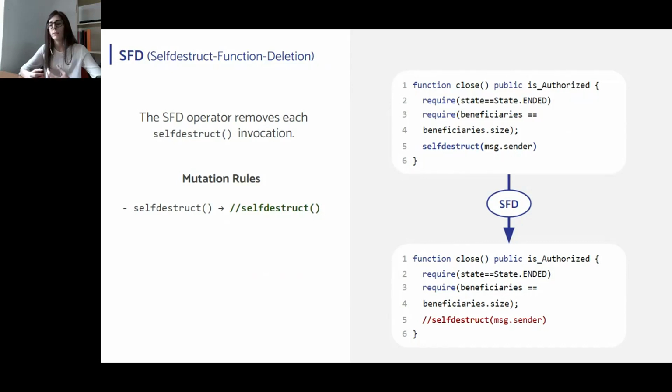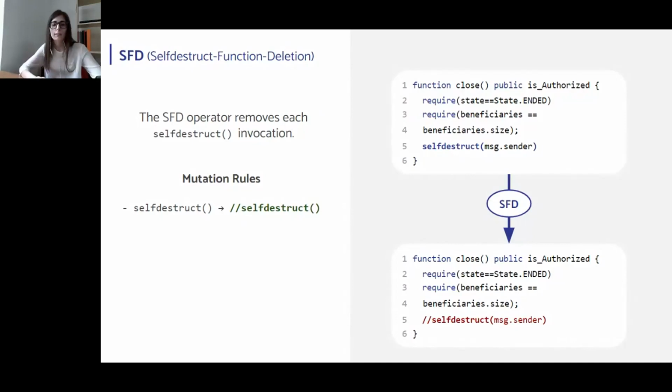However, if the self-destruct mechanism is faulty as well, then it won't be possible to remove the contract. The SFD operator helps with this scenario because it forces the developer to define a dedicated test case that ensures the proper destruction of the smart contract.